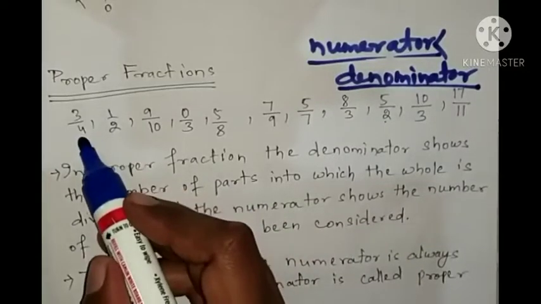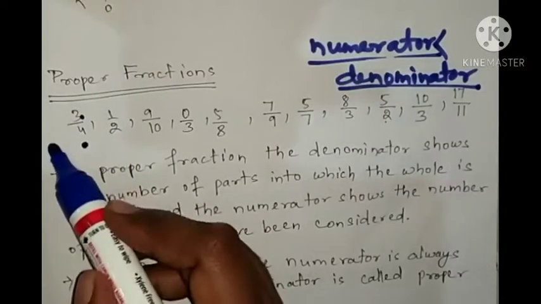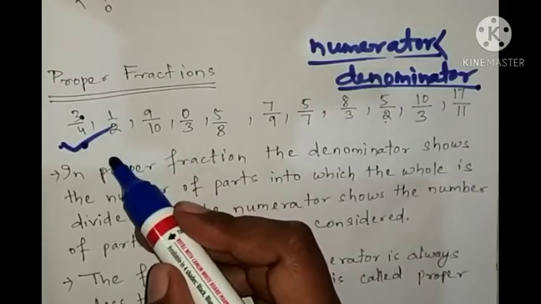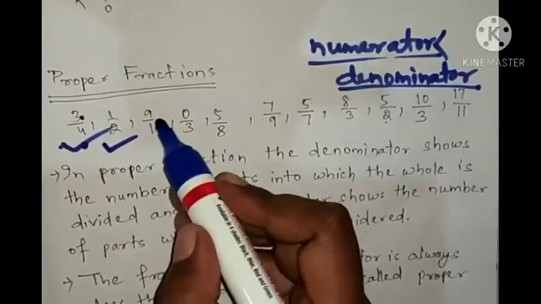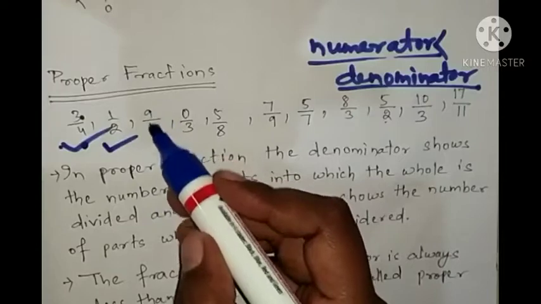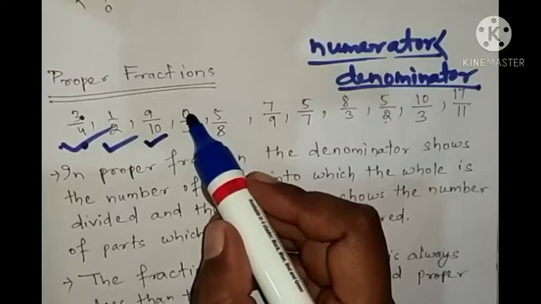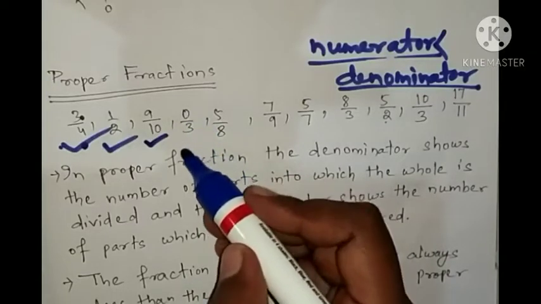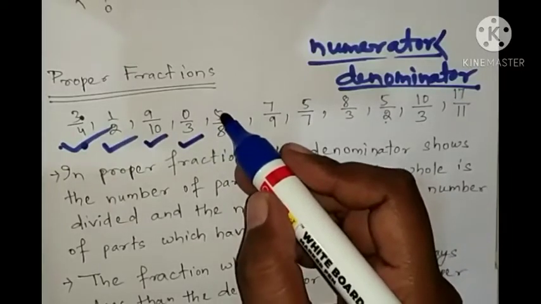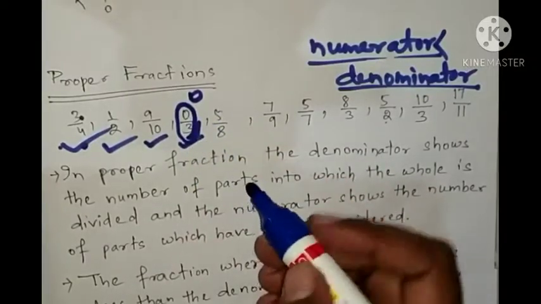Let's see. 3/4. 3 is the numerator and 4 is the denominator. So 3 is less than 4. So this is a proper fraction. 1/2. 1 is less than 2, means numerator is less than denominator. This is also a proper fraction. Here you see 9/10. 9 is less than 10, means numerator is less than denominator. So this is a proper fraction. 0/3. Look. 0 is less than 3. So this is also a proper fraction. 0/3 means 0.